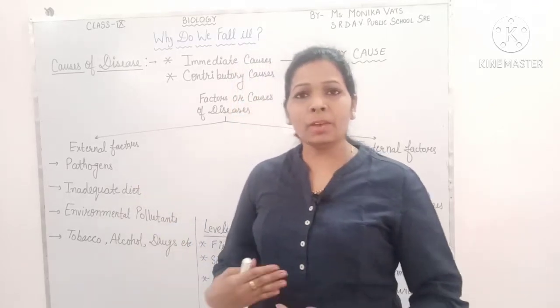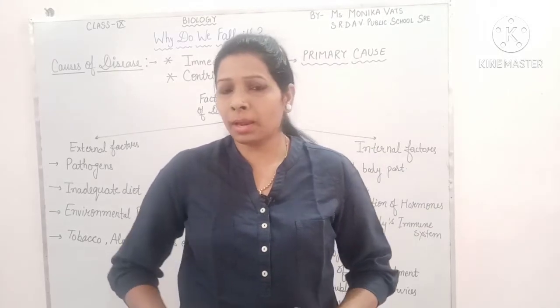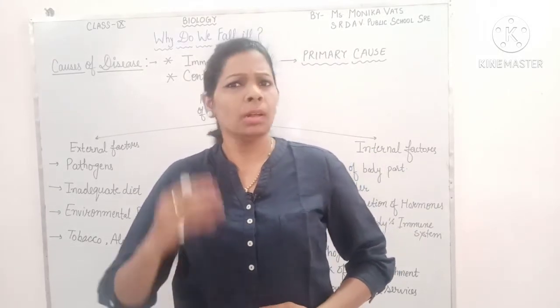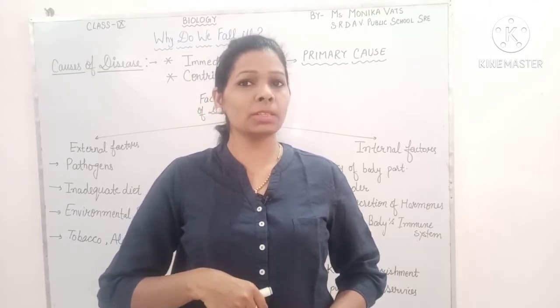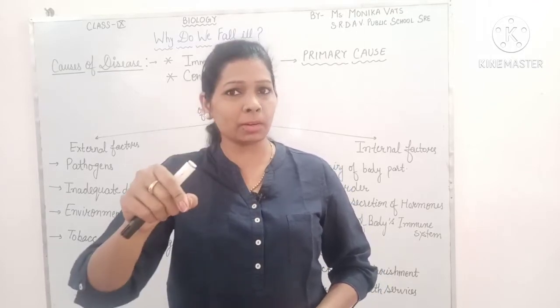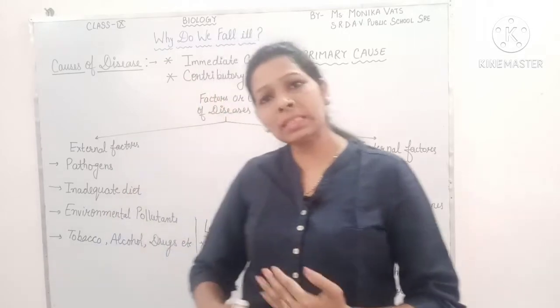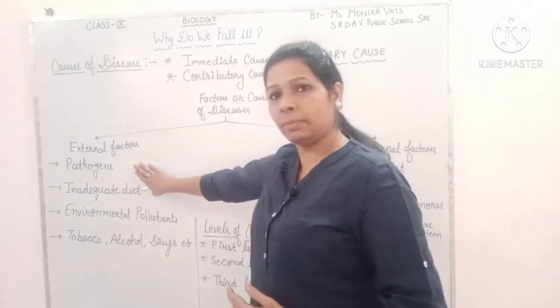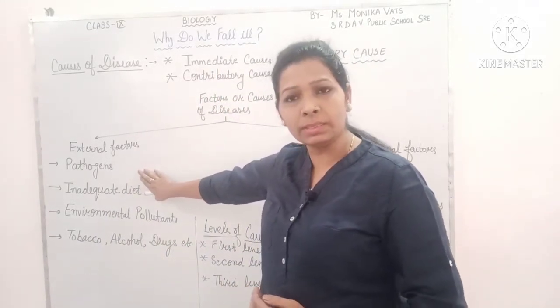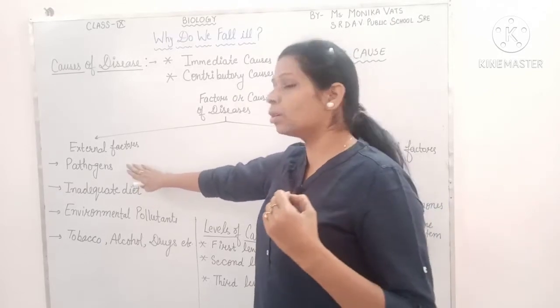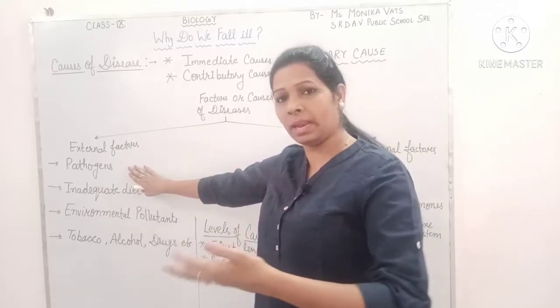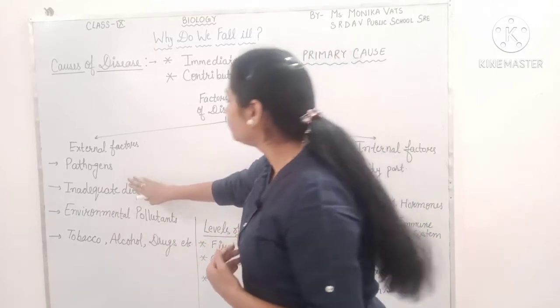For example, if I am having a stomach ache, I think that some bacteria entered through the food and that can cause disease. So bacteria is the immediate cause that comes to my mind. In the same manner, pathogens, that means the disease causing microorganisms, are external factors because they enter from the external environment.